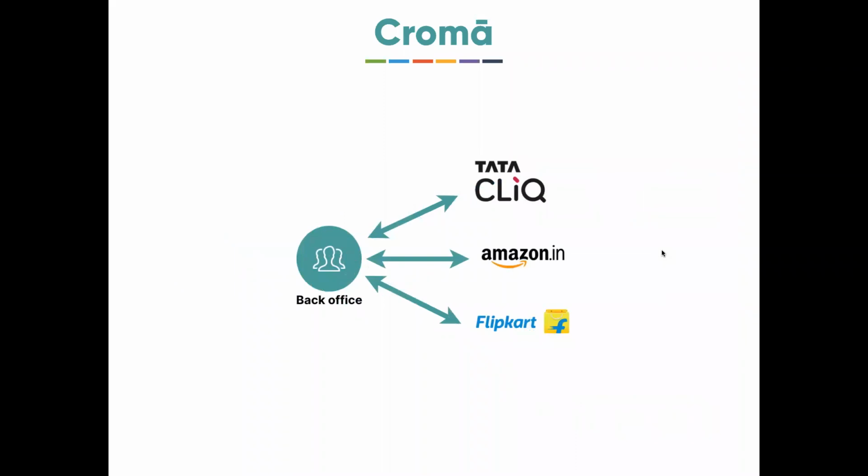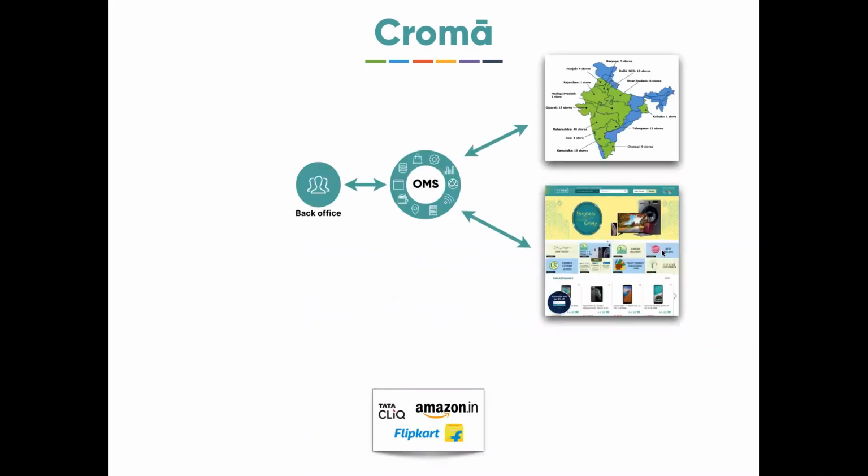In addition to this, Croma also sells their products in different marketplaces like Tata Click, Amazon, and Flipkart. The problem is there is a disconnect between how they operate for their stores and own website and this e-commerce portal. Their order management system does not know how to interact with the marketplace. So there is a clear disconnect.